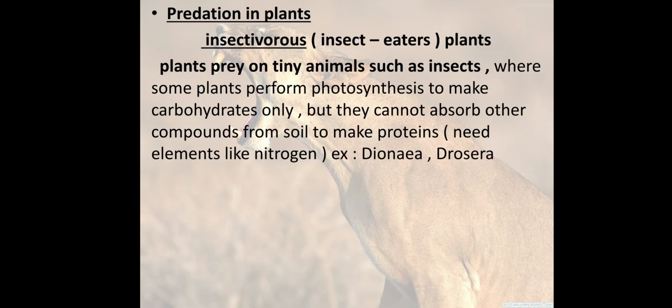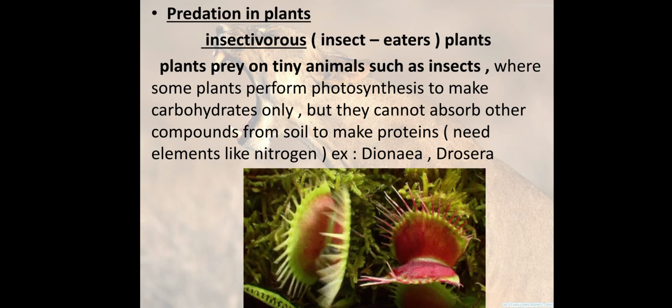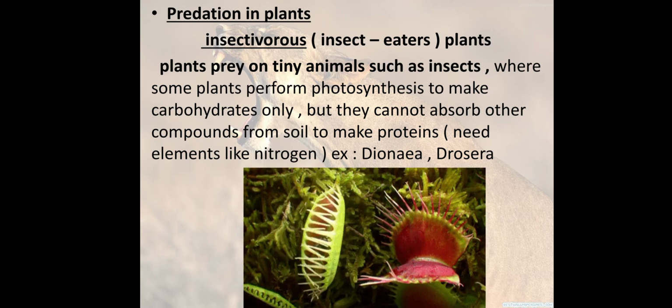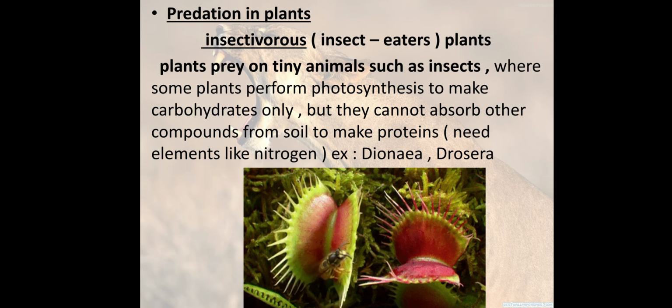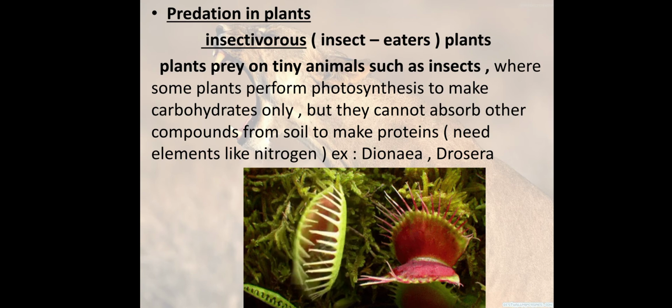We also have predation in plants. It's a special case. These plants are called insectivorous, or insect-eating plants, where plants prey on tiny animals such as insects.